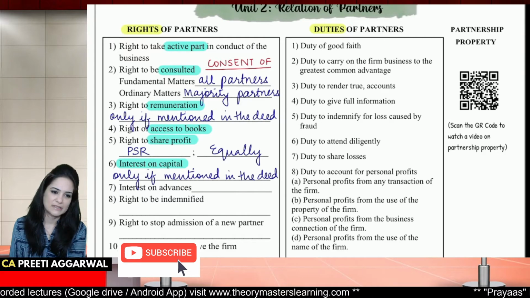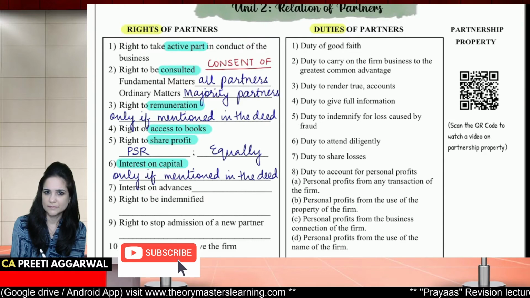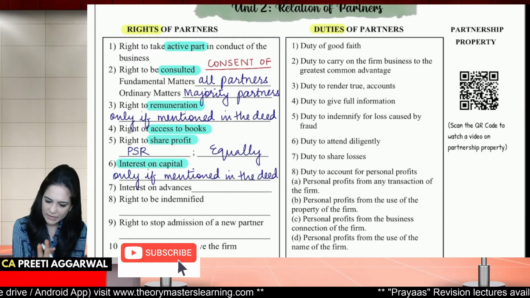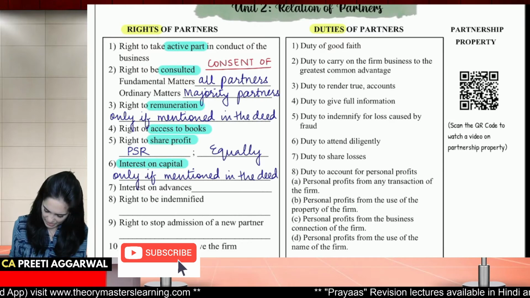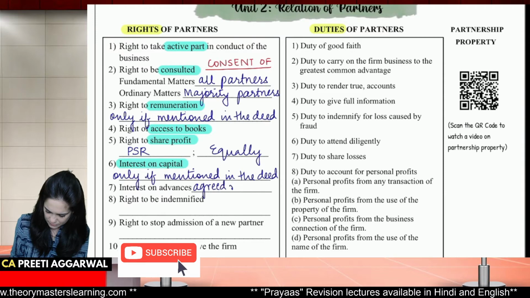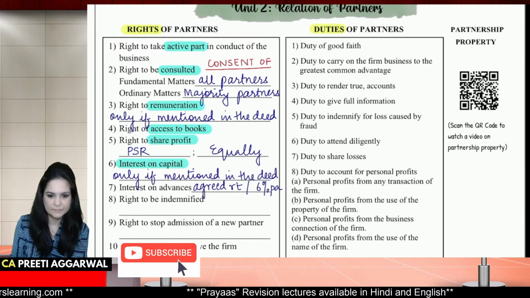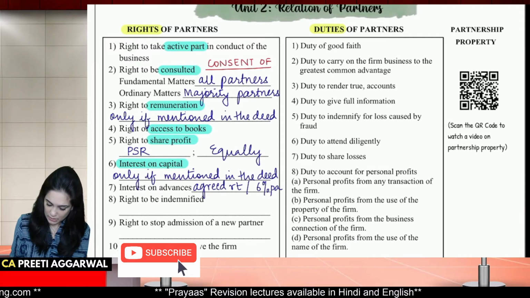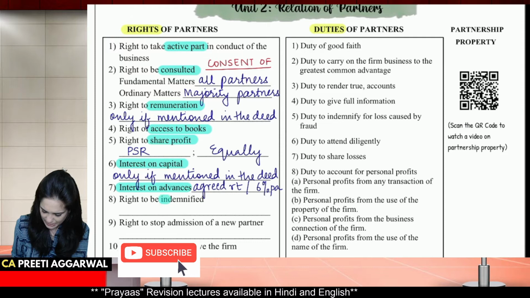Interest on advances. Now, partner has given loan to the firm. You will get whatever rate is agreed. Nothing is agreed, then 6%. So, either the agreed rate or 6% per annum. Right to be indemnified.